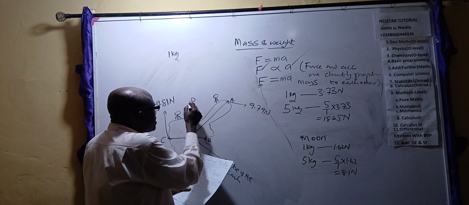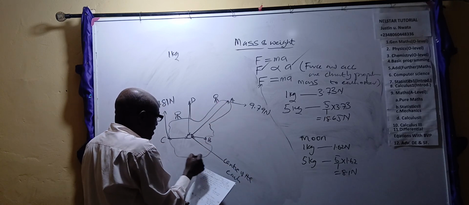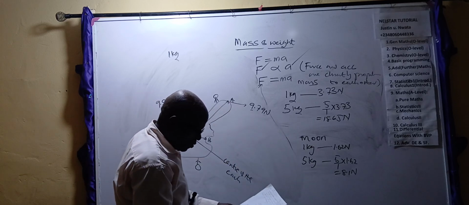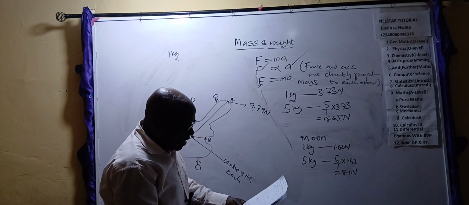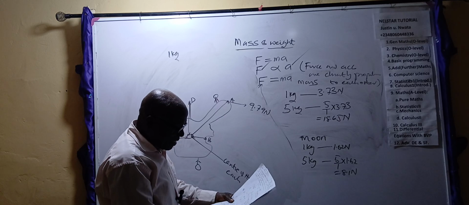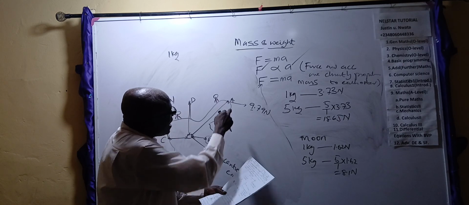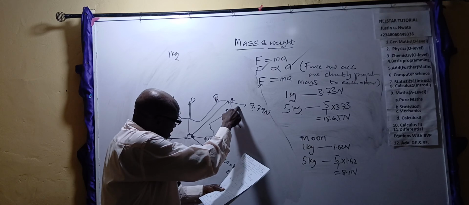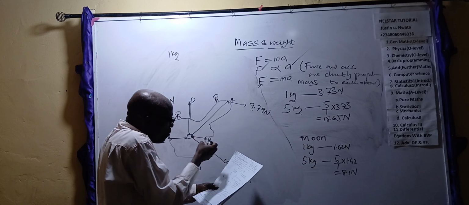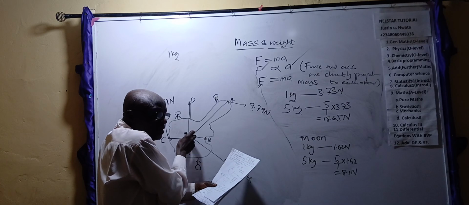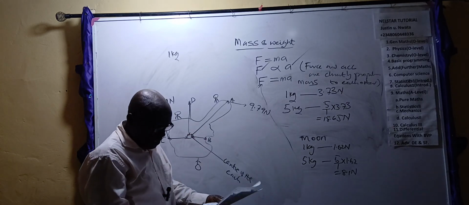So different points or different locations give us different values, 9.8, 9.2, and so on. What I am trying to say is that the weight here will be less than the weight gotten at point A. Somebody here will get a lesser weight than somebody here. The closer the matter is to the center of the Earth, the greater the value of the weight.